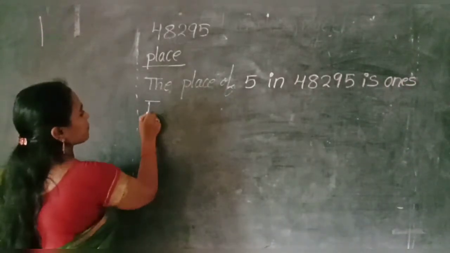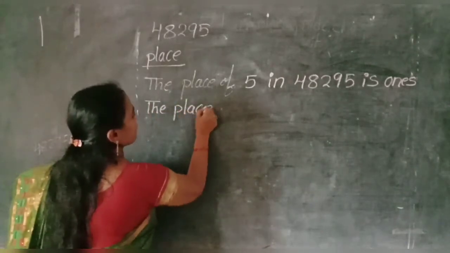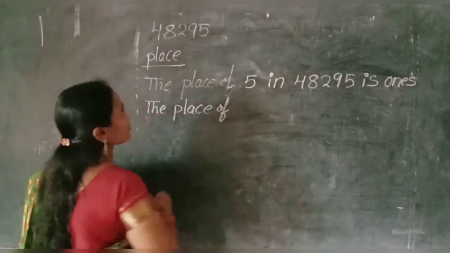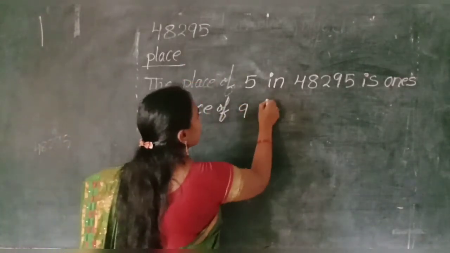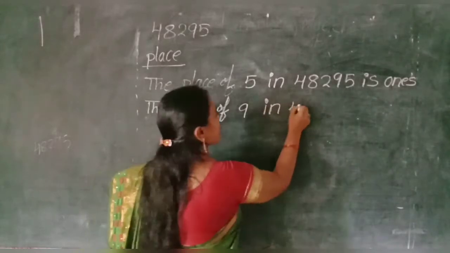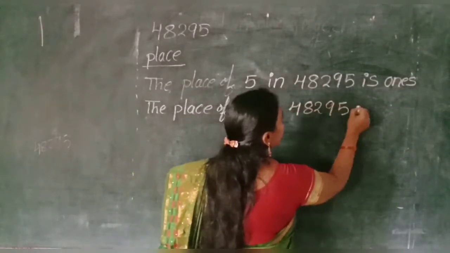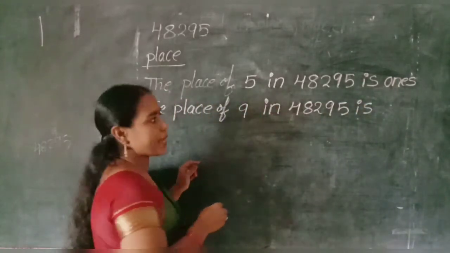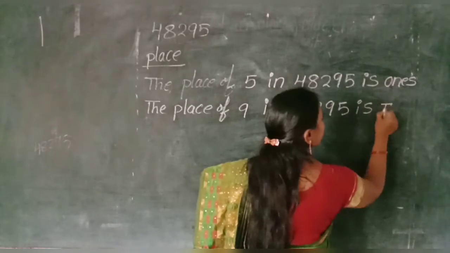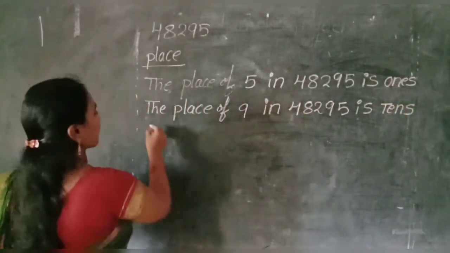Next. The place of next digit is what? 9. 9 in 48,295 is 9 in which place? Tens place. That is tens. Next.